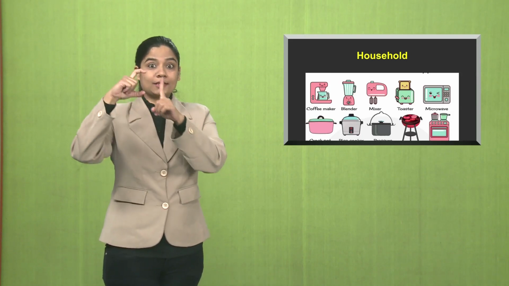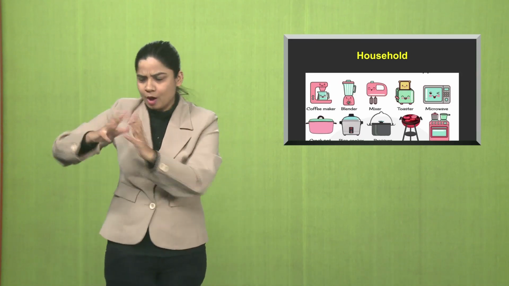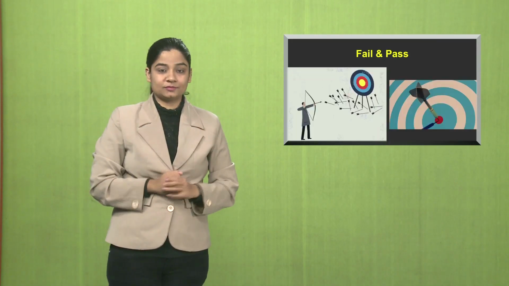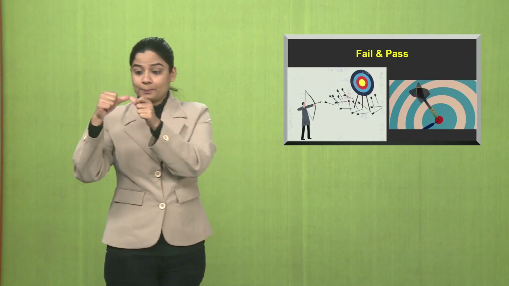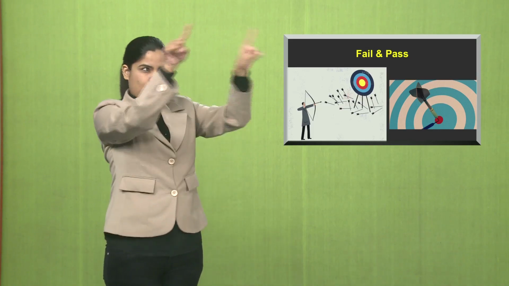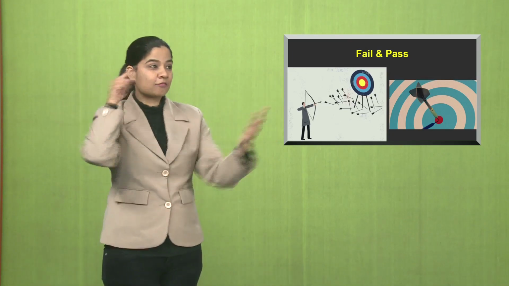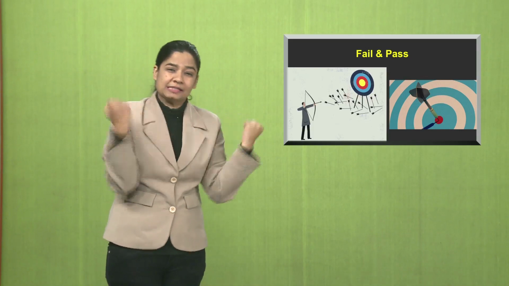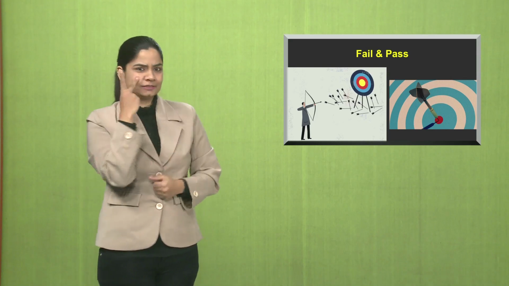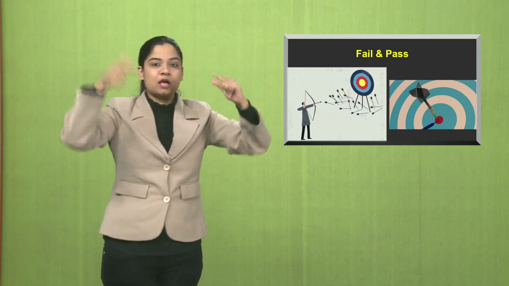Household, something that's pertaining to the house. The occupants that are regarded as a unit of the house, like blender, mixer, toaster, etc. As you can see from the pictures. Fail and pass, the two different things. Fail means to be unsuccessful in something. As you can see that the person is not able to aim his target. He's missing out on target and he's being unsuccessful at that. So different places where you get unsuccessful means to fail. Whereas pass means when you're able to hit your target and achieve your goal. That means to pass. So these are two opposite words.